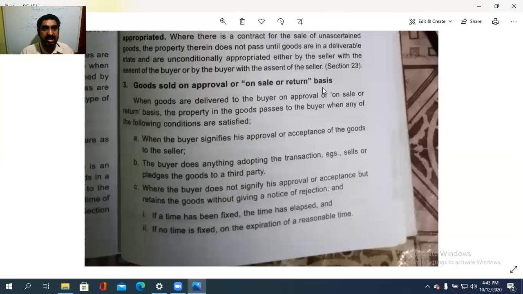Thereby he is retaining the property of the goods. So that is the case where the buyer does not signify his approval or the acceptance but retains the goods without giving a notice of rejection, and if a time has been fixed, the time has elapsed.